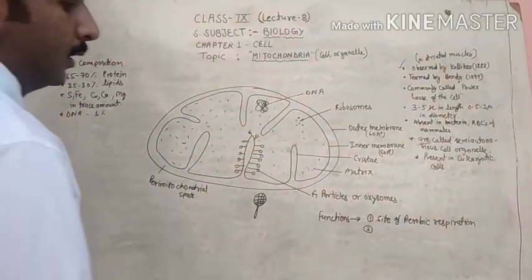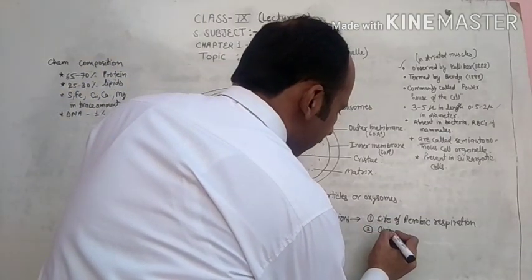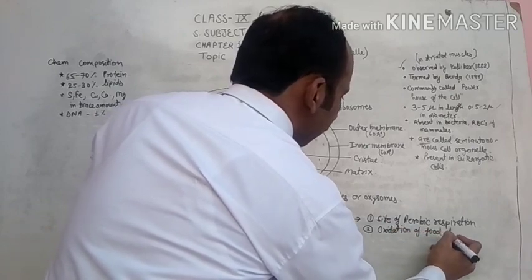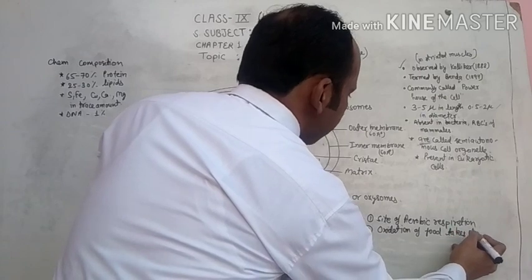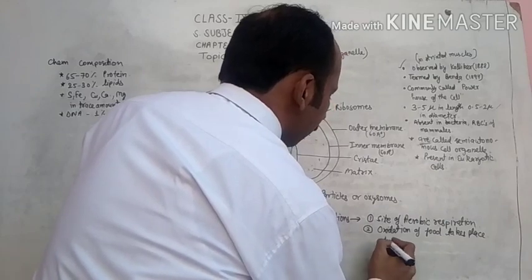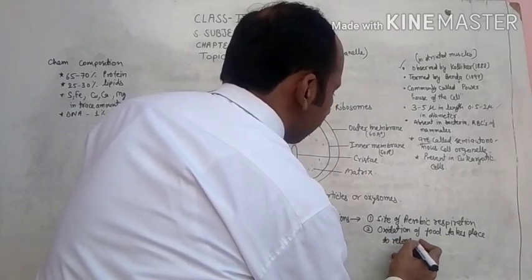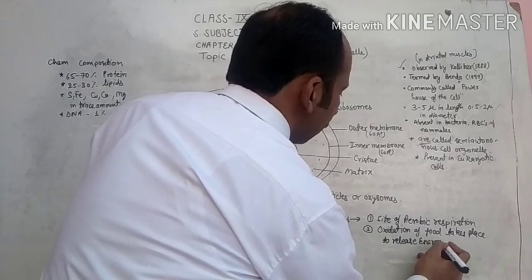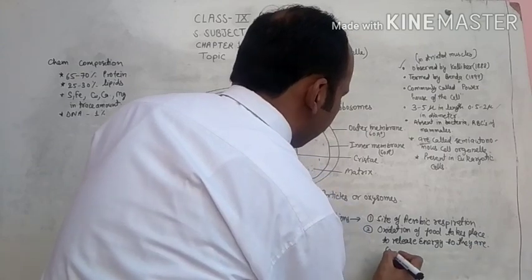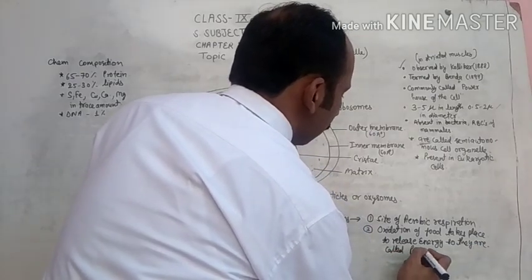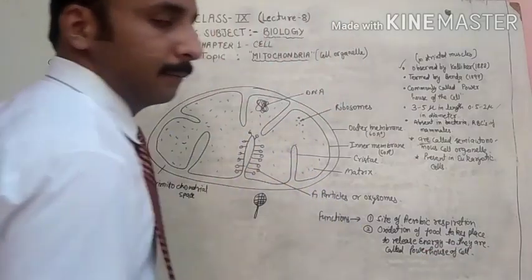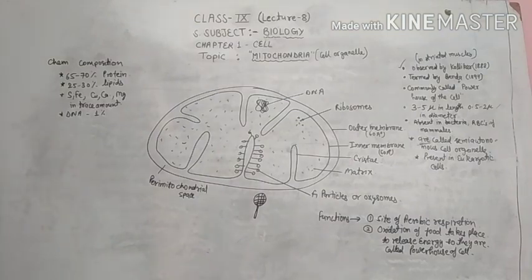Second, oxidation of food takes place here to release energy, so they are called the powerhouse of the cell.